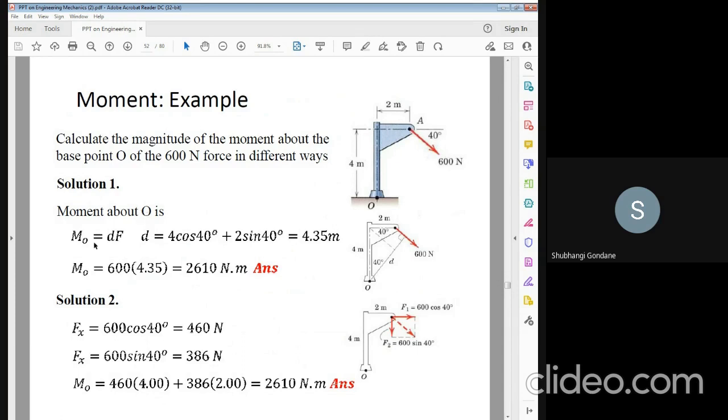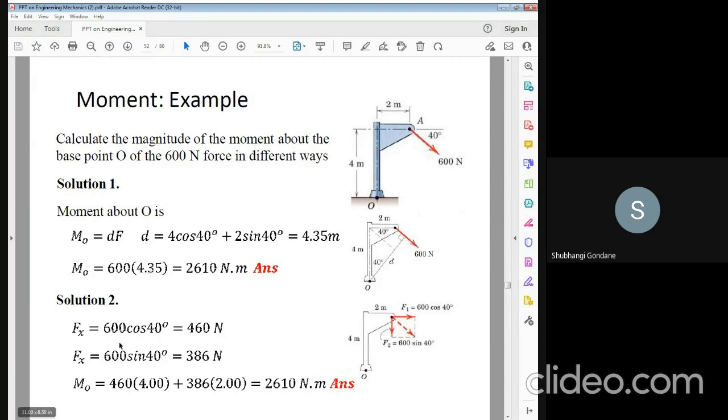So first you have to take the moment, that is a distance into force. It can be represented with 4 cos 40 because the angle is given as 40 degrees. 2 cos 40 with respect to this moment, 2 sin 40, the force acts in this direction and it is 4.35. So 600 Newton is the force into your distance 4.35.